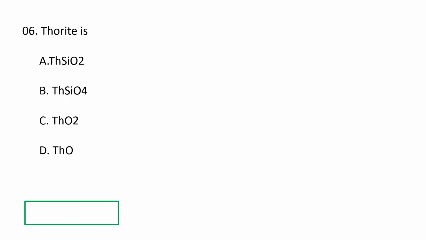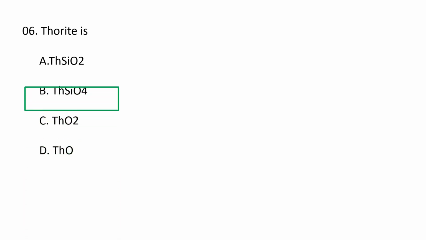Next question. So what is thorite? Thorite is A. ThSiO2, B. ThSiO4, C. ThO2 and D. ThO. So thorite is ThSiO4. It is also known as thorium silicate. It is one of the most important thorium minerals, and it's almost always altered by hydration. B. ThSiO4 is the correct option.